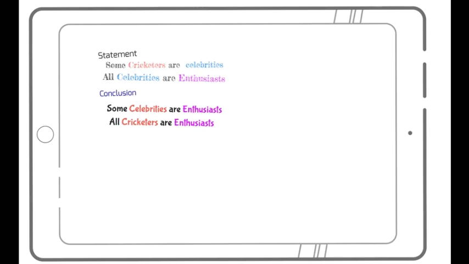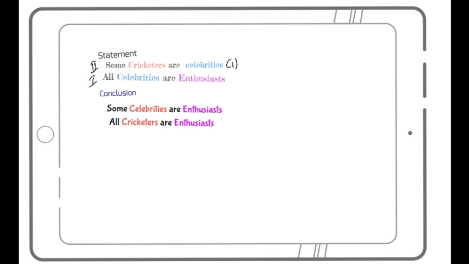Now let's take the next question based on two statements and two conclusions. So first, here I get a statement which is some cricketers are celebrities. This is my type 2. Type 2 has only one conclusion: some A are B, which means some B are A. Some celebrities are cricketers. But I don't have it in my conclusion.